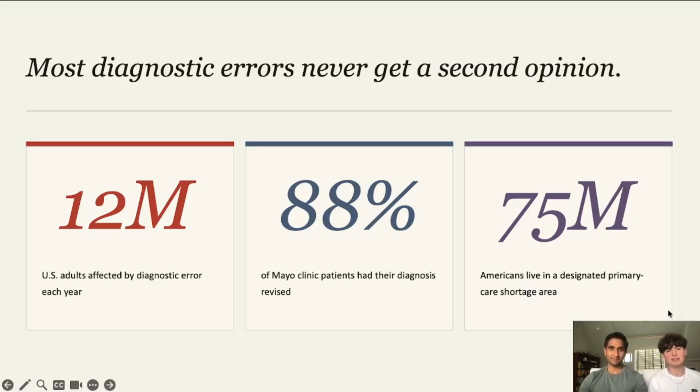Hi, my name is Alex Kimmig. I'm a senior at the University of Georgia. I'm Anshuman Das. I'm a master's student, also at UGA. And together we built ConsensusMD, a diagnostic support tool for physicians.